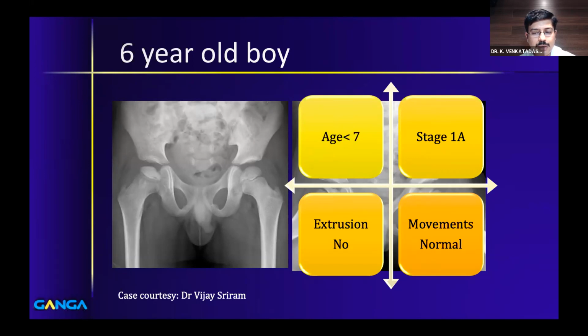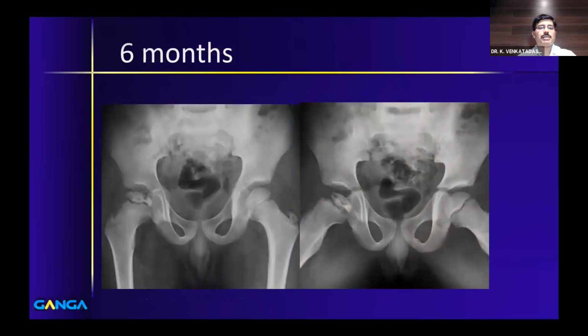Some of them have put abduction brace. This just needs regular follow-up. You cannot say that the child is stage 1A, so nothing will happen, and you cannot afford to see the child after 1 or 2 years. It is important to have close observation, and the recommended observation interval is usually 4 months. Why 4 months? Because, based on the natural history, we know that each stage is about 4 months. That is the reason why we usually see the child within a 3 or 4 month interval.